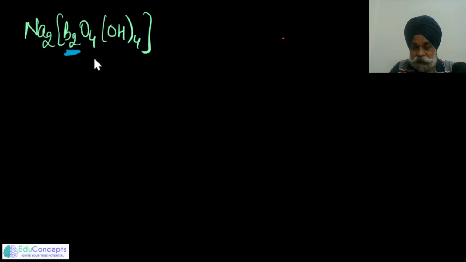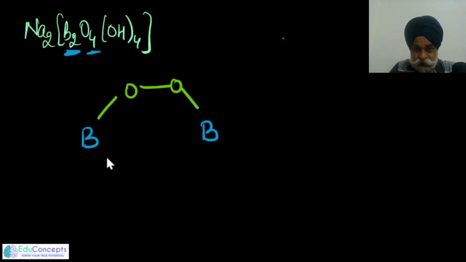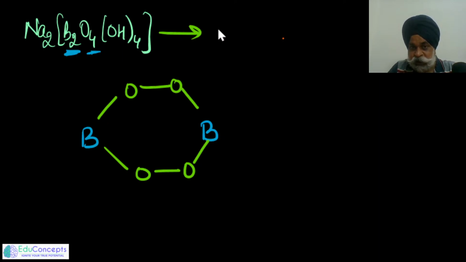So now you have 2 boron atoms, and 2 oxygens, then 4. Here we need to be a little vigilant. So I can place it here like peroxy, and this also as peroxy, because if I break this out, I would get Na2 positive and the whole anion would get 2 negative charge.